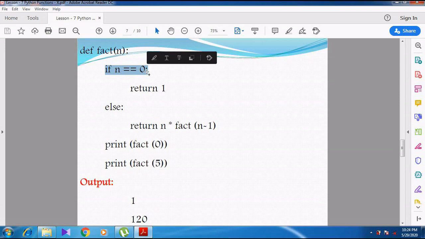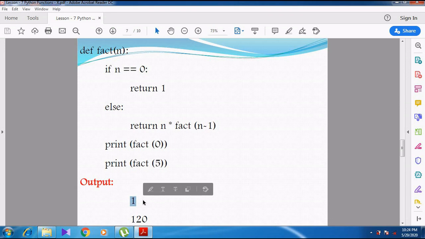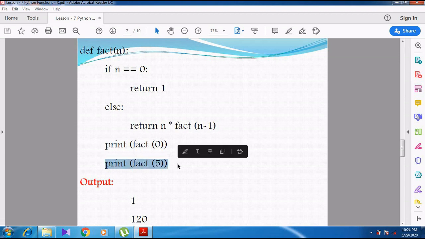So when the condition is true, return 1. That's why you can see the output as 1. Then see the next printing statement. Print fact of 5.